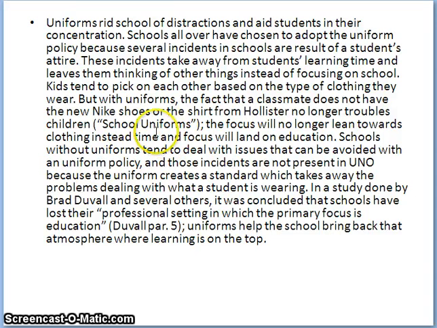So if your reader is reading your paper, then they know exactly where you got this information. They know that it's reliable, and they know that you haven't plagiarized. So I think that is it for in-text citations.